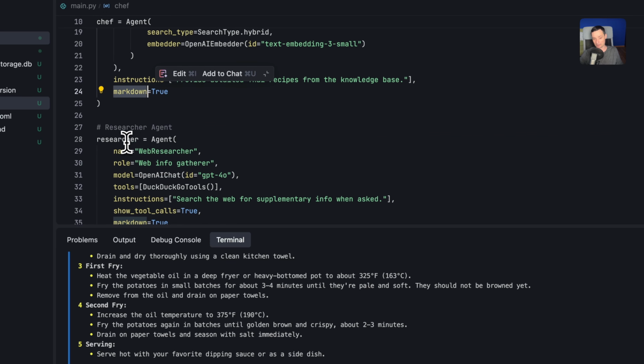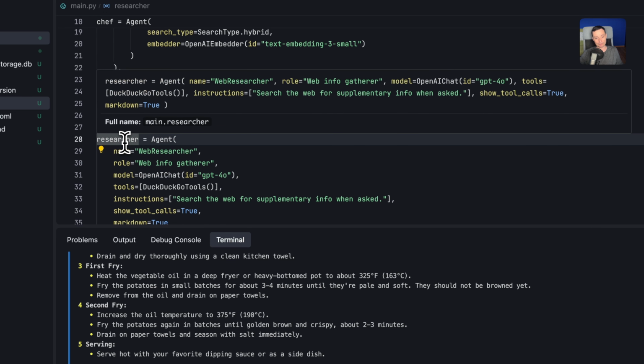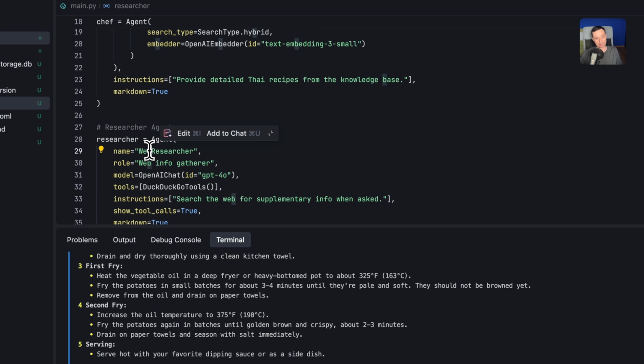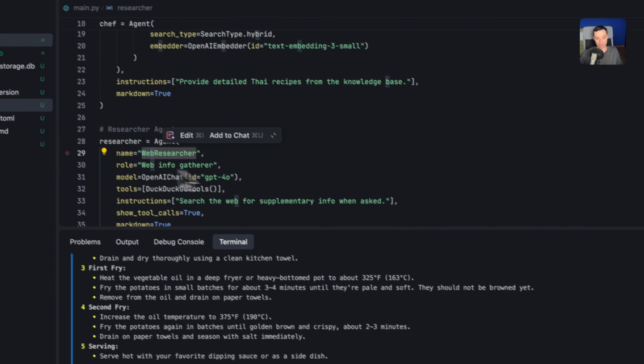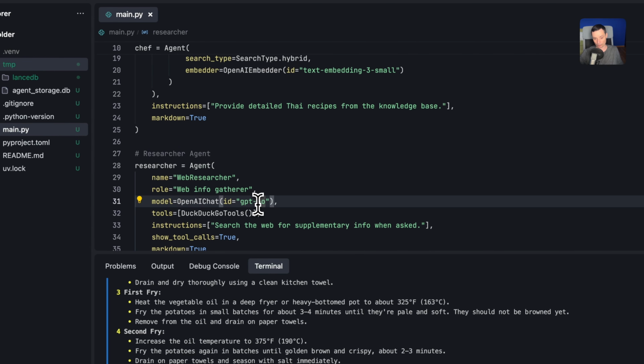And in here we have a web researcher, and again this will just have a name. It will have a role as the web info gatherer. It will use the same model. You can put whatever model in here. So if you want to use a different one, you can do that. You just need to install the provider for the LLM and put the API keys in there and change it in here with the model name and import it in the beginning.